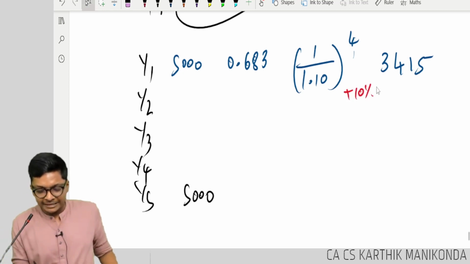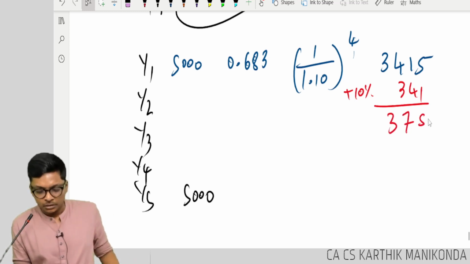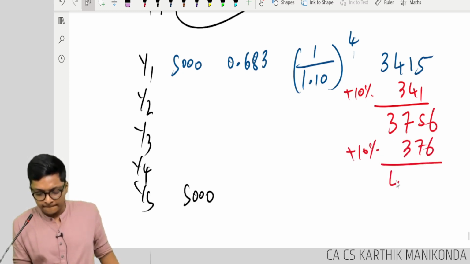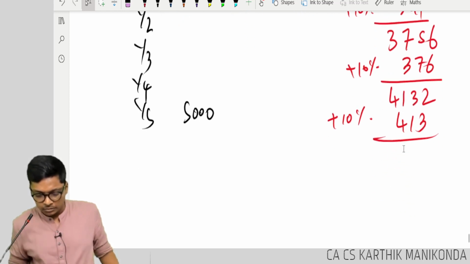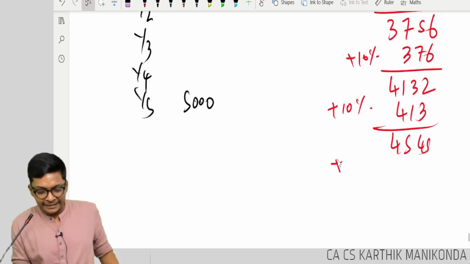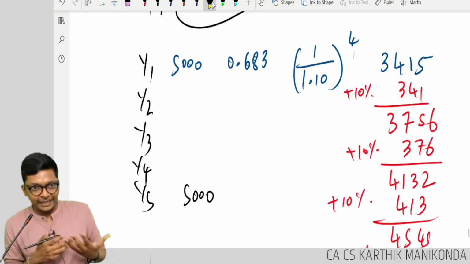Add 10%. How much? 10% on 341. After adding it, how much? 3,756. Again add 10%. 376. 4,131. Again add 10%. 413. You get 4,545. Again add 10%. 455. 5,000. That means perfect. Yeah, clap, please. Clap. Okay.